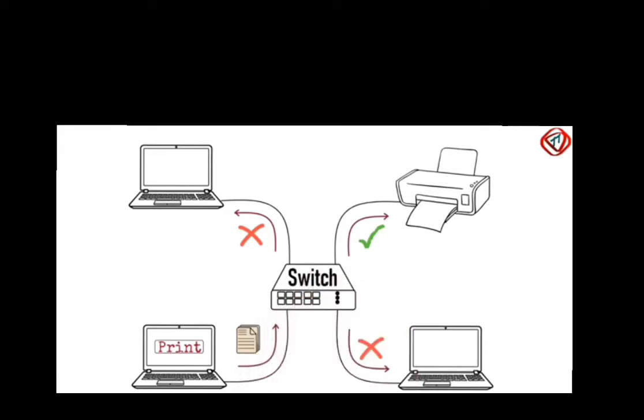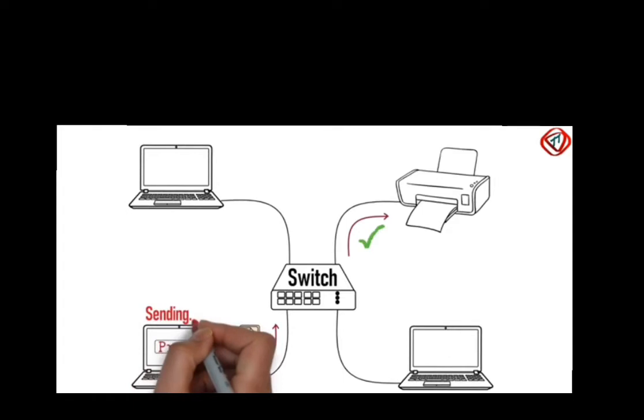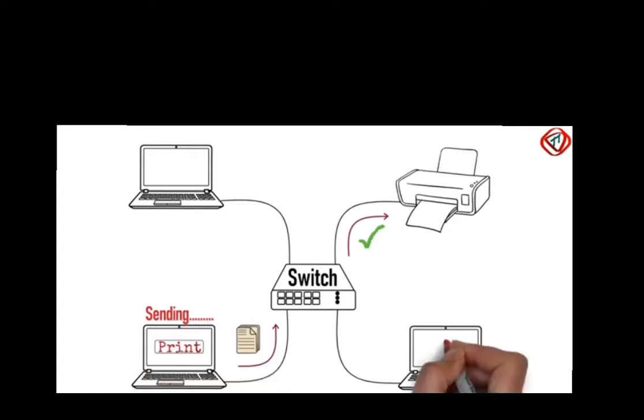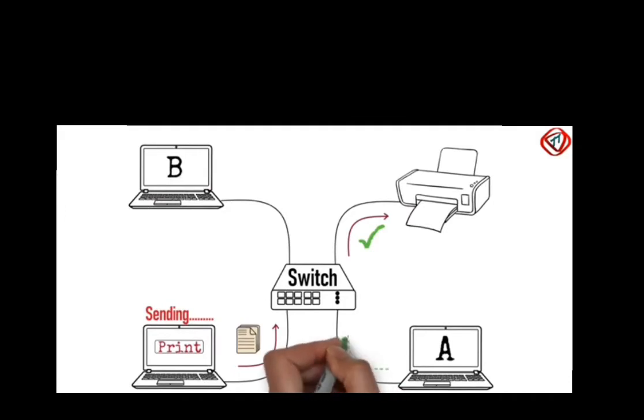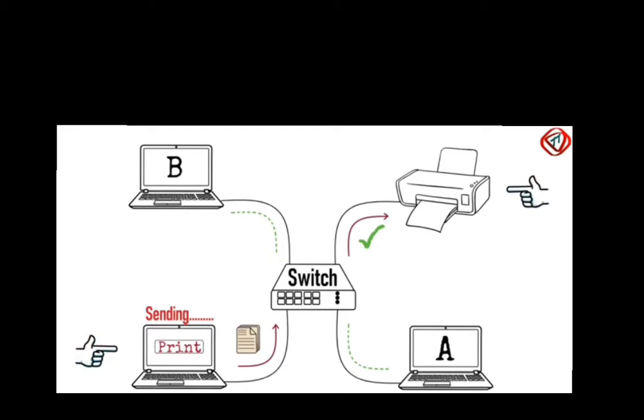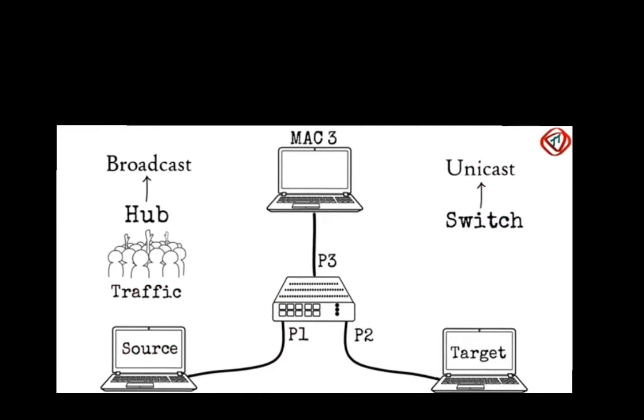But if the central device is a switch, then the file is sent to the printer only. Also, during the printing procedure, the other computers A or B can communicate with each other without affecting the printing request. Thus, we can say a switch allows communication between multiple computers simultaneously in a network, whereas in the case of a hub, it is not possible.